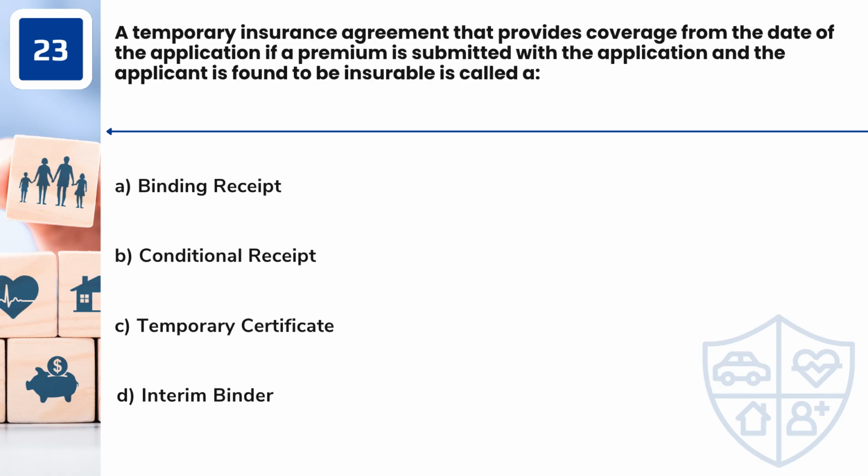Question 23. A temporary insurance agreement that provides coverage from the date of the application if a premium is submitted with the application and the applicant is found to be insurable is called A. Binding receipt. B. Conditional receipt. C. Temporary certificate. D. Interim binder.